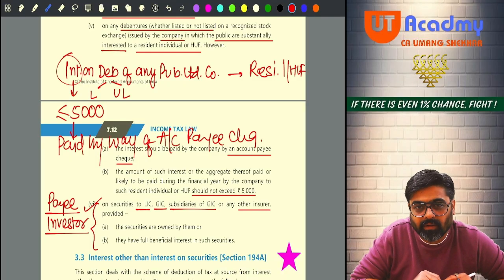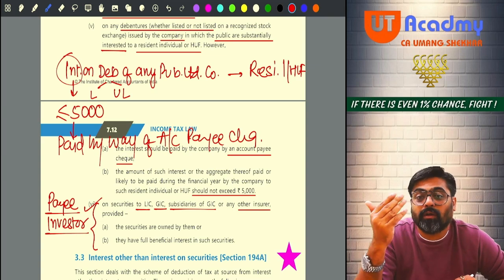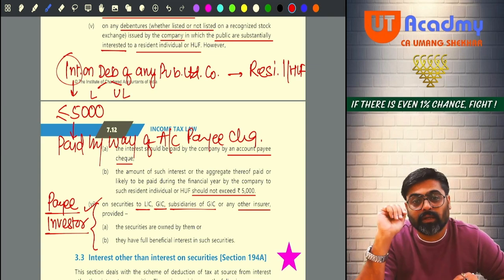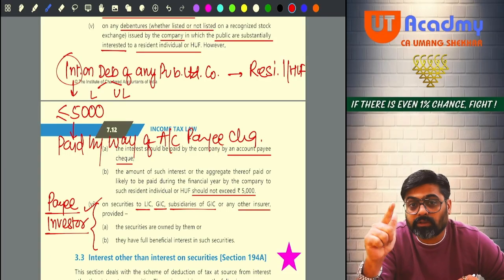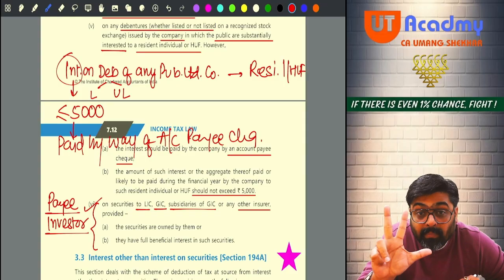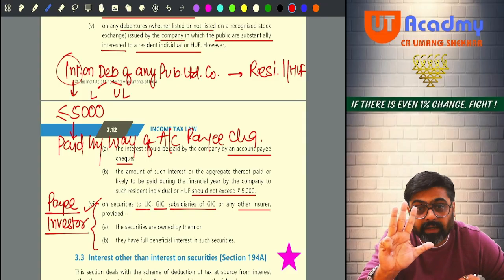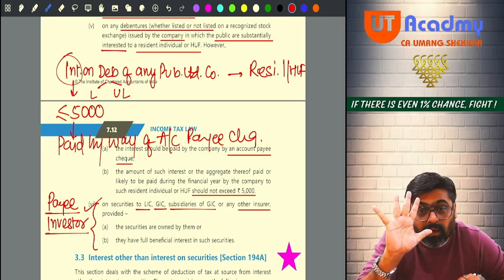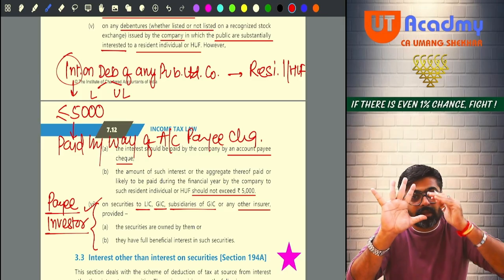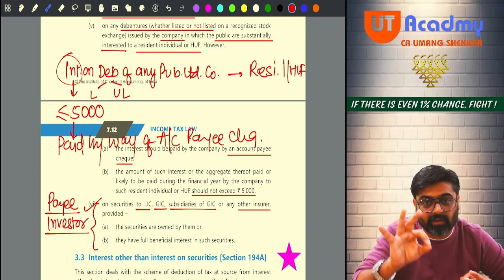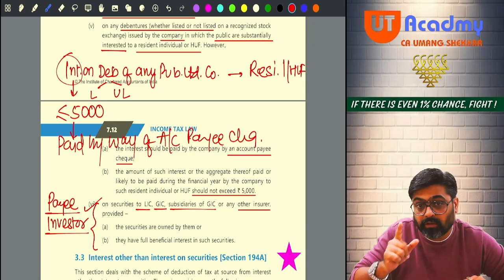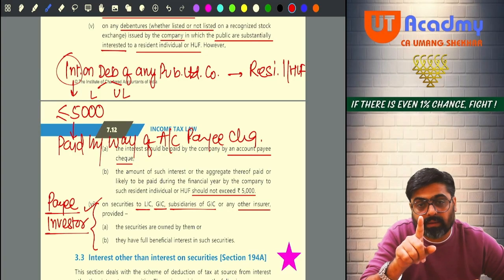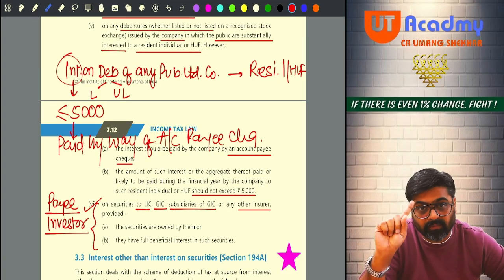Getting my point? What if it is not on debentures, it is on some other security? Then also the TDS will be there. TDS will not come only if interest on debentures is given by a public limited company to a resident individual or HUF by way of account payee cheque and the amount is 5,000 or less. Five conditions, 5,000 or less. Then there will be no TDS. Yes or no? This is an important point. They have tested this point a few times in the exam.